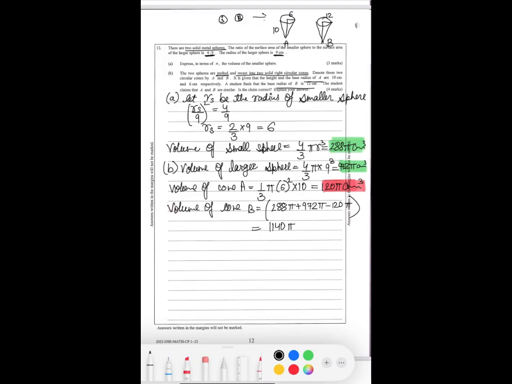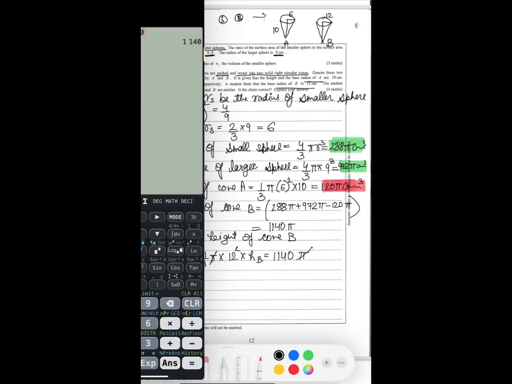Let HB be the height of cone B. We know the formula is 1 over 3 pi, radius is given, squared, height is HB, and we know the volume is 1140 pi. Solve this and find the value of H. So HB, the height of B, will be 1140 times 3 divided by 144, which is 23.75, which is not double at all.